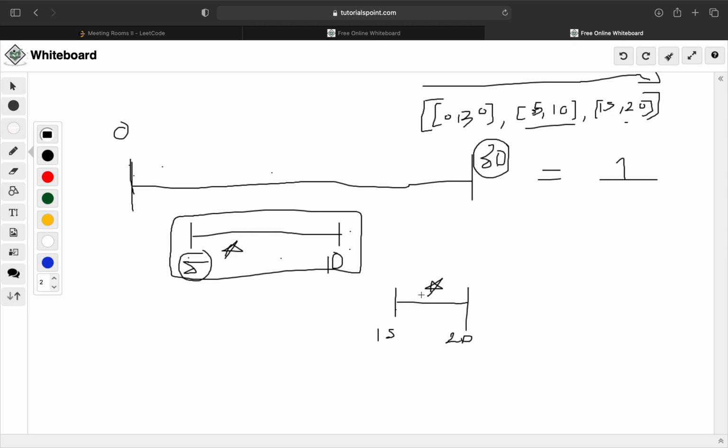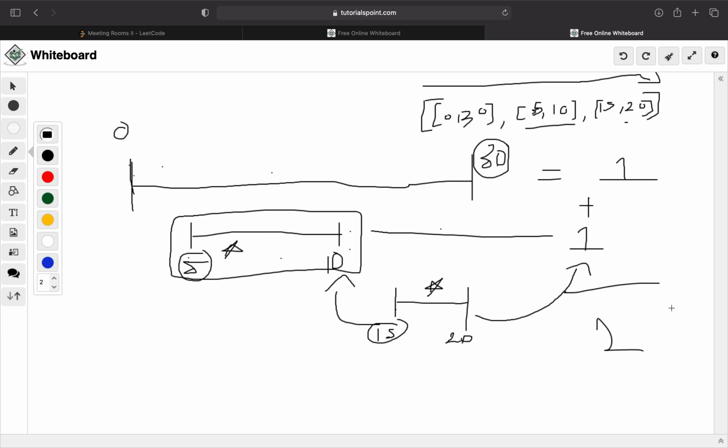And the answer is yes. Why is that? Because this meeting starts after this meeting ends. So we can reuse the room. The times don't conflict, so there's no issue with reusing that. So we know that we needed one room for this meeting, and we now know that for this meeting here, we can reuse that same one room. So now how many rooms total will we need? Well, 1 plus 1, which equals 2. So you guys understand that. I guess that's pretty standard, and hopefully that makes sense.